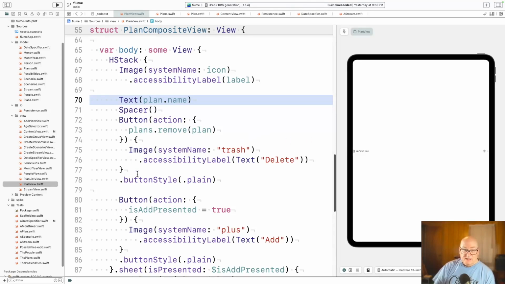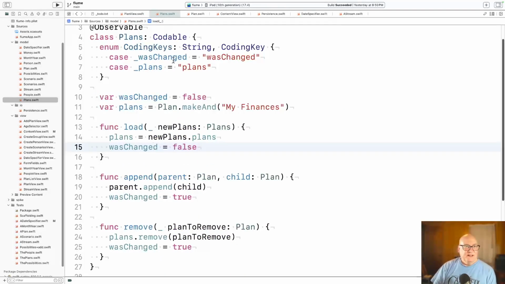Now, I mentioned we had an error. If you clicked plus or trash can, it actually ran both. I don't know, seems like a SwiftUI bug to me, but the solution is if you call button style plain, it doesn't have that behavior. So we eventually found that random article that solved it for us. This is calling plans.remove. Let's go over there.